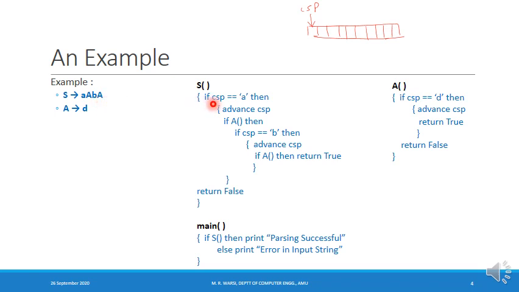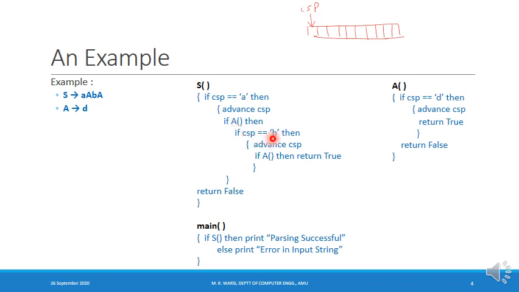First of all, we are checking if the current symbol is a small a, then we are advancing the current symbol pointer to the next item, and we are giving a call to the function capital A. This function will accept the string which is derivable from capital A, and if it successfully obtains the string, this function will return true. Then we'll check whether the next symbol is a small b.